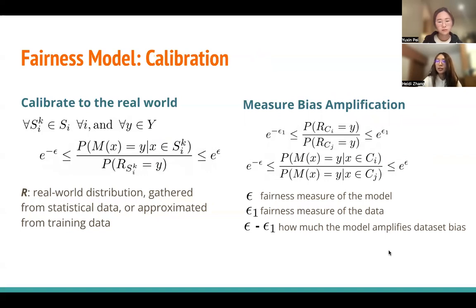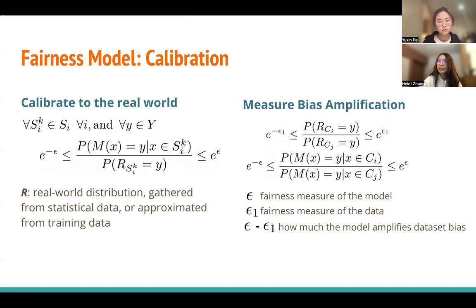And we also consider the notion of calibration, which is to equalize the language model output distribution with a real-world distribution R over the set of target properties Y. For our multi-group definition, we can gather the real-world distribution from statistical data. However, it may be hard for our intersectional definition because there are many intersections. So we may want to obtain R by approximating it from training data.